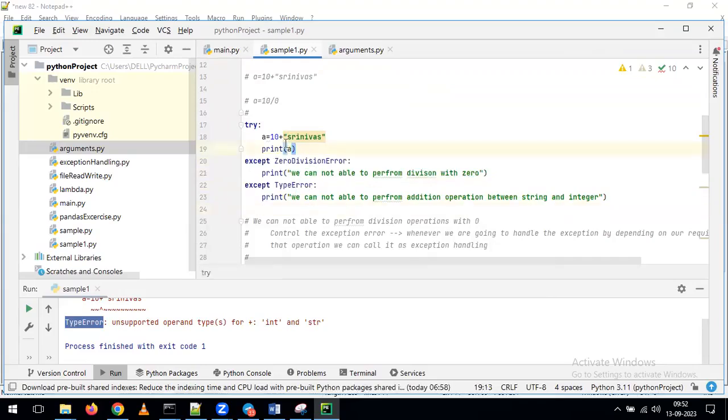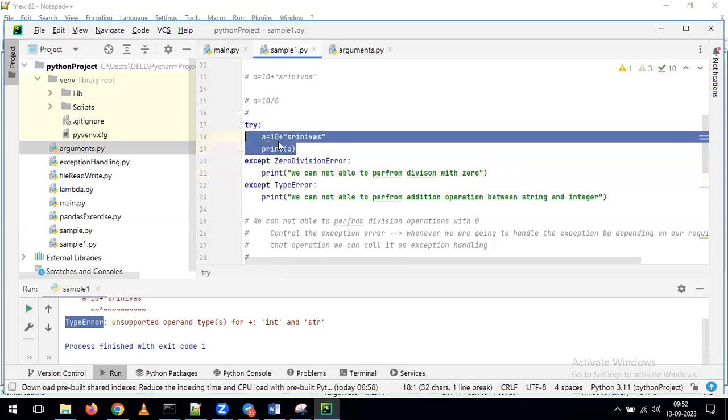Now tell me, for example, here, what is the output we are going to get? First question. This program, by using these lines, will it give an error or not? We are performing integer plus string operation. You will get the error. But what type of error is it? It's a type error or it's a zero division error? It's a type error. For that reason, what will happen here? It needs to populate this output, and we'll see here.